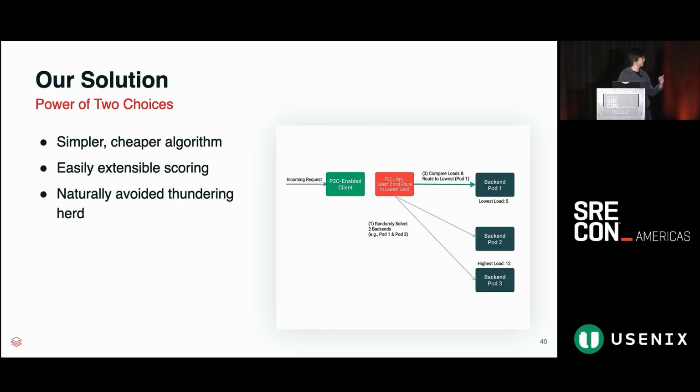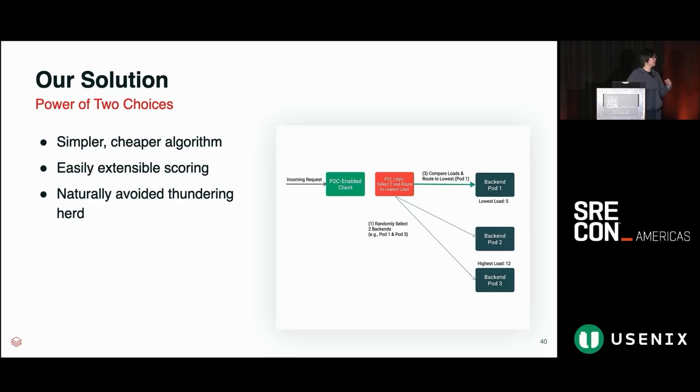And we found that it indirectly captures signals such as a pod being overloaded just by the sheer nature of it being slower to respond to requests. But as we iterated further, just having this simple score that we could tweak, we were able to find opportunities to add things like accounting for latency, accounting for error rate, and we were able to continue to iterate further to build a more robust solution.